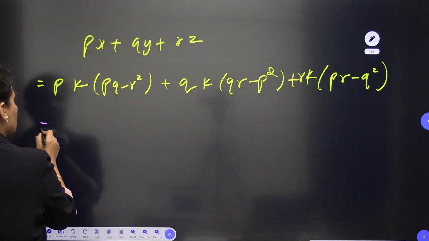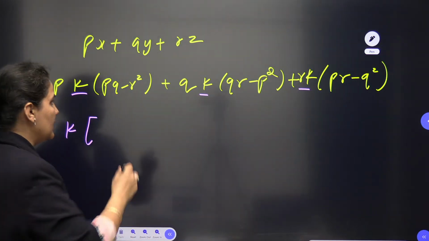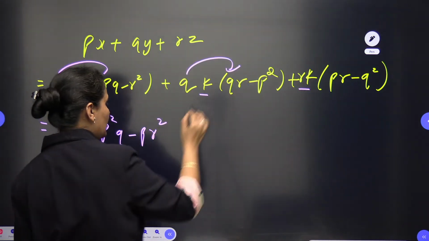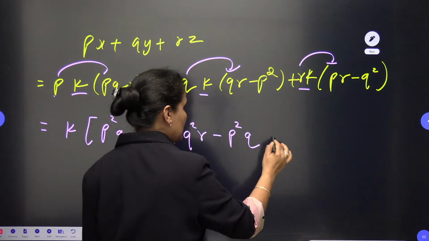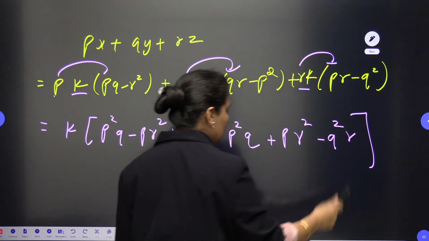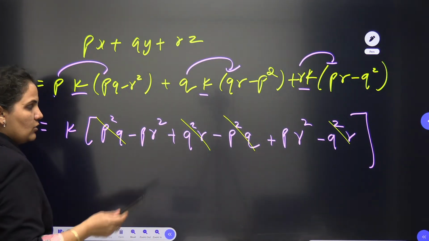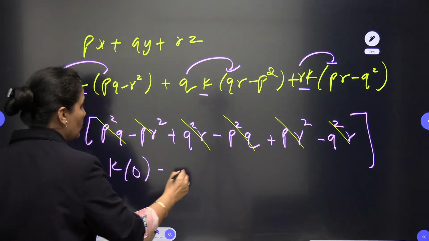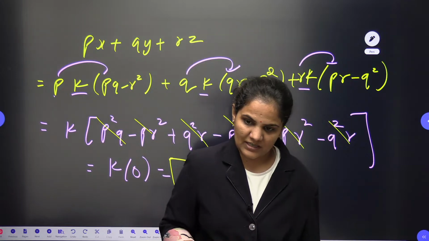So dear students, I can see the K is here, here and here. So we can take K as common throughout. When you multiply this, it will become P square Q minus PR square. When you multiply this, it will become Q square R minus P square Q. When you multiply this, it will become P R square minus Q square R. And now very easily you can see minus Q square R plus Q square R gone. P square Q minus P square Q gone. PR square plus P square gone. So you actually have K into 0, and 0 into something, your result should be 0. So your answer should be 0 in this case.